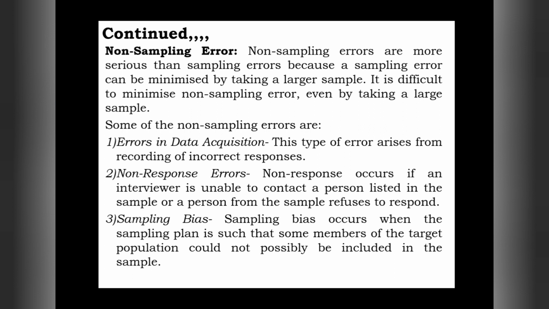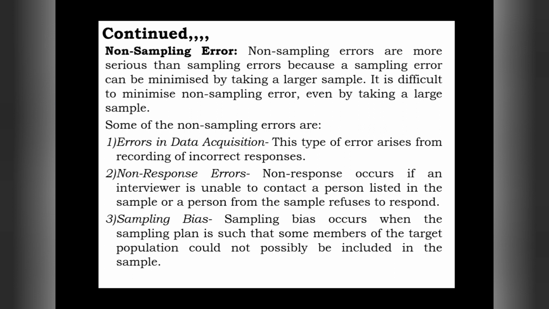Sometimes that enumerator or interviewer is unable to contact a person who is our selected individual in the sample, or the person from the sample refuses to respond.